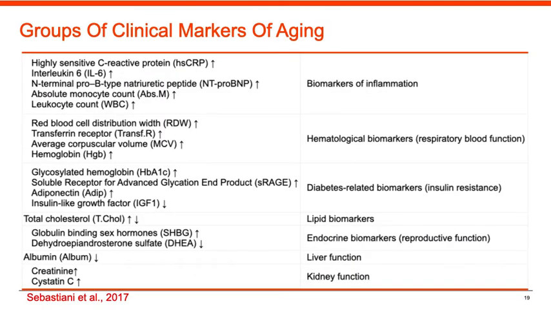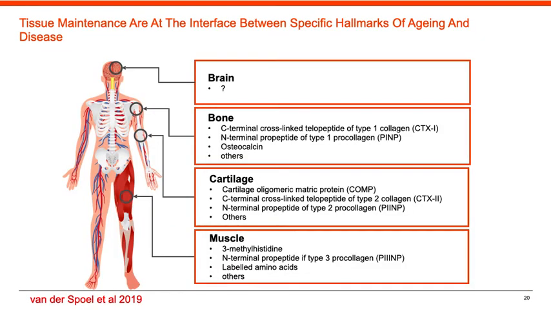Age-dependent markers of aging can be clustered into groups, including markers of inflammation, respiratory function of the blood, insulin resistance, dyslipidemia, endocrine regulation of reproduction, markers of the functional state of the liver and kidneys. Another cross-section of markers of age-related deviations at the level of the whole organism is the groups distinguished according to the anatomical principle, for example, markers of the state of bone, cartilage, and muscle tissue.